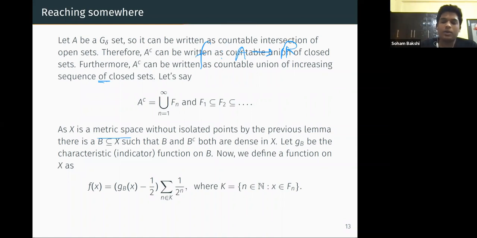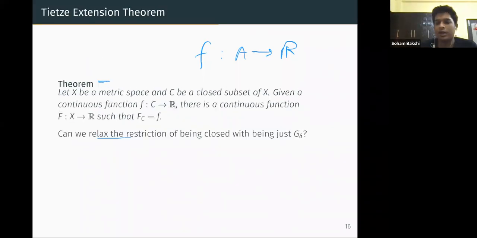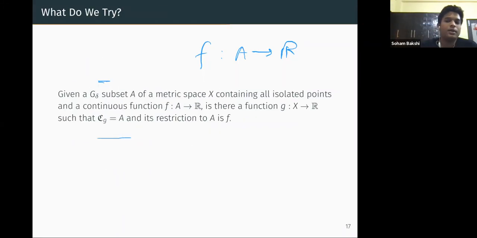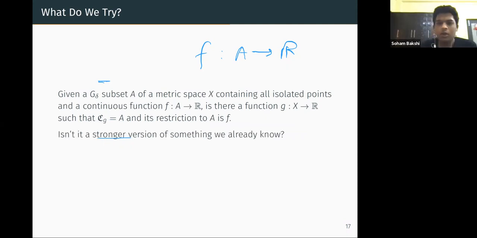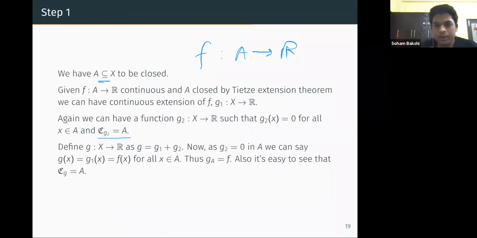In a similar fashion, we can construct a function which is 0 on A and continuous exactly on A, for any closed set. A closed set is a G delta set, so we can do that. So we take the function g to be g1 plus g2.